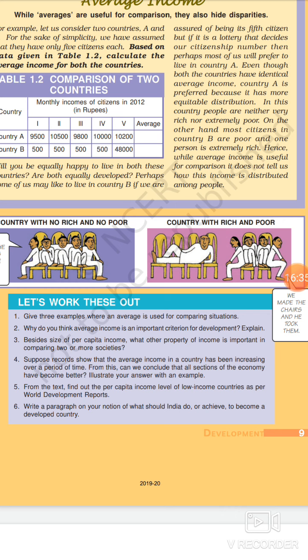We know that in the country, different people have different salaries or wages. So besides the size of per capita income, we are more concerned with the equitable distribution of income in the country, which should also be considered. This is also very important.